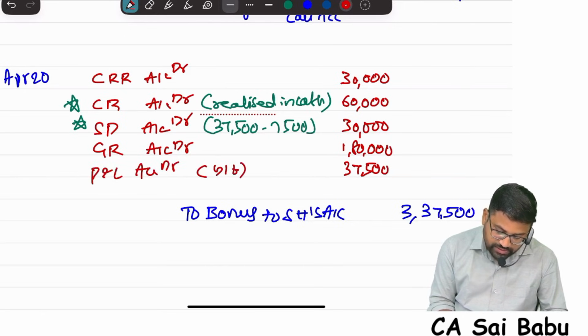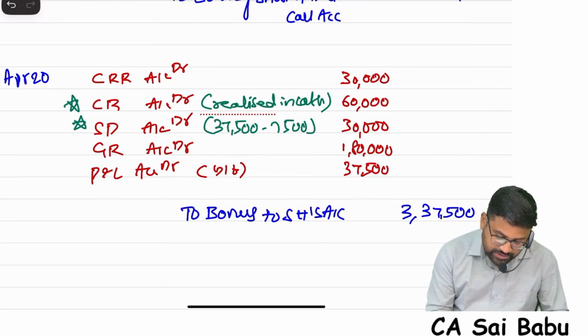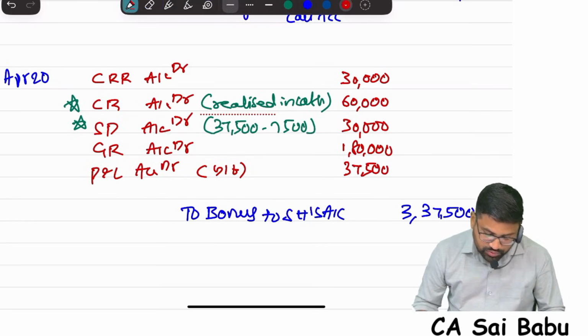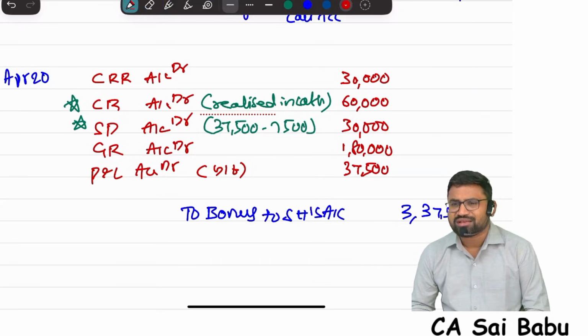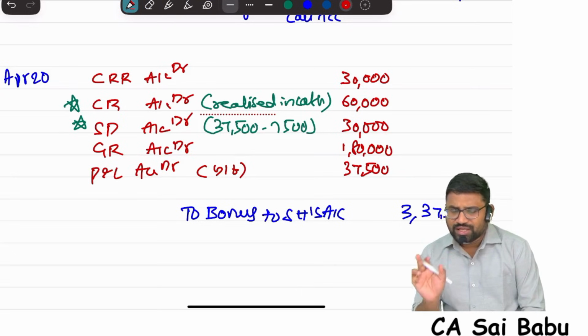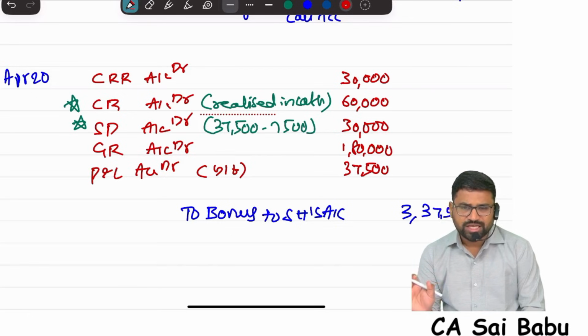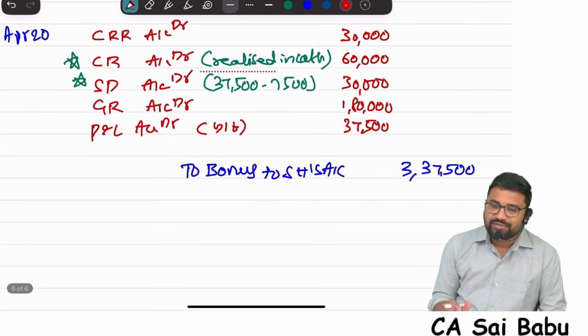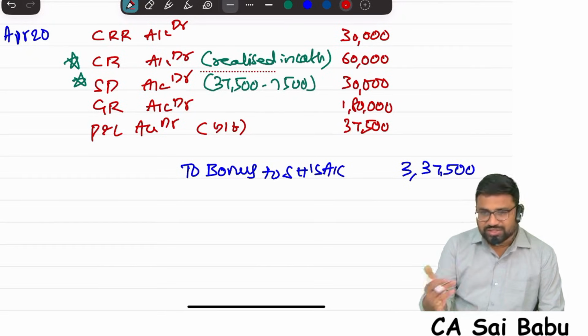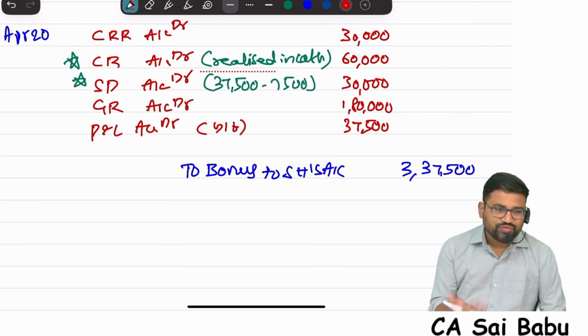Now this is where the students will get a doubt. Some students will ask, sir, why are you using only this order? Why can't you first use the P&L account? Yes, you can. Who said it can't be done? Because the act says free reserves, securities premium, CRR, any combination is okay. But the best thing is, with free reserves, common sense, you can use them for any purpose. Why waste free reserves unnecessarily? So other than free reserves, if they are eligible, first use them, because free reserves you can use for any purpose.